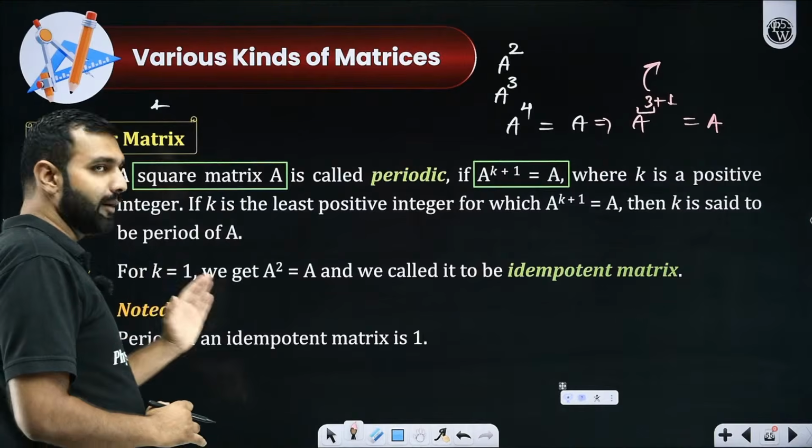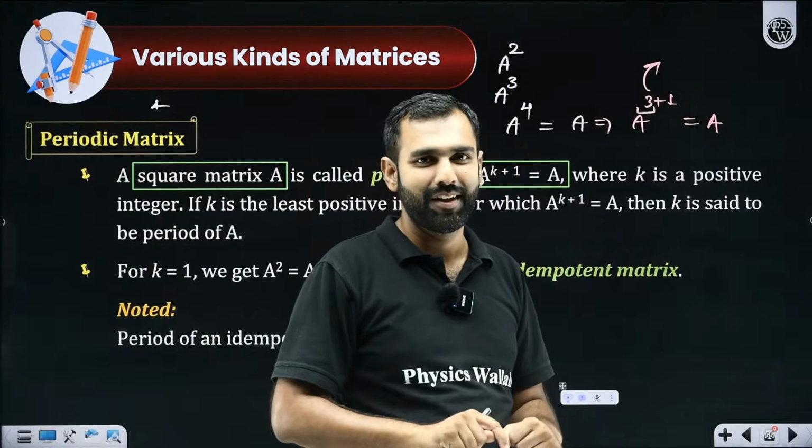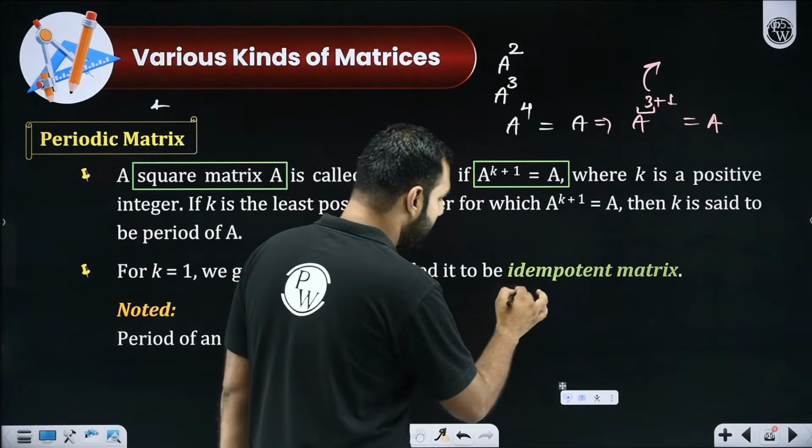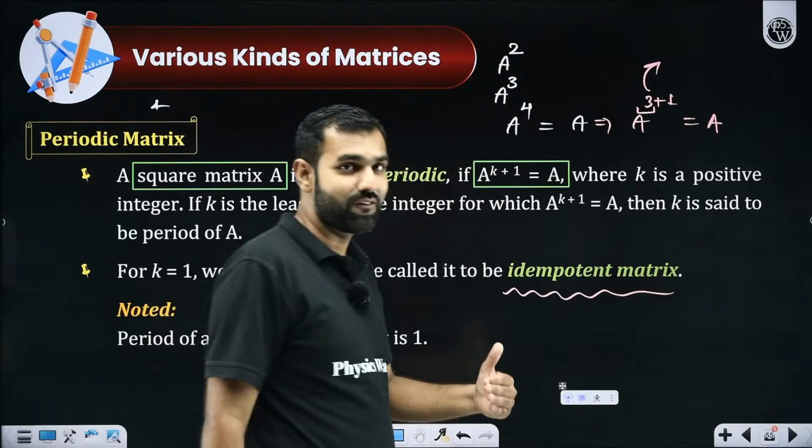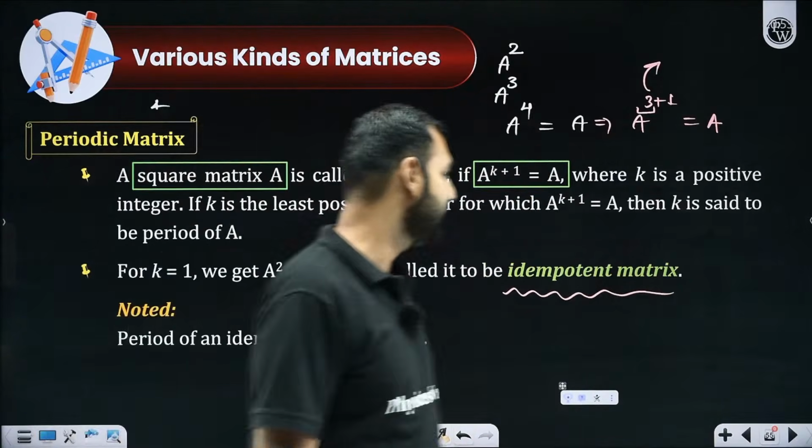And if this k becomes 1, that means a square will be a. So if a square is a, we call that matrix an idempotent matrix, as we have just discussed in the previous slide. Yes or no?